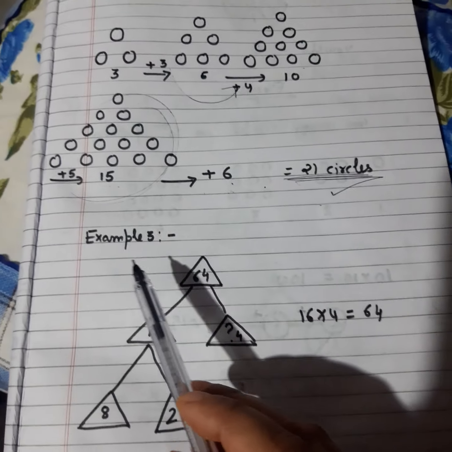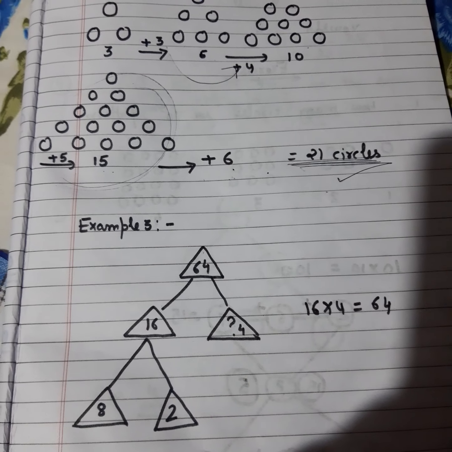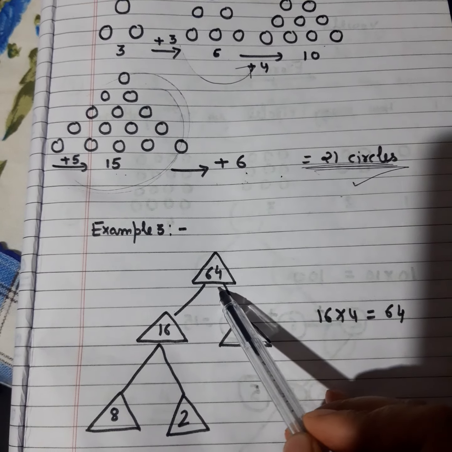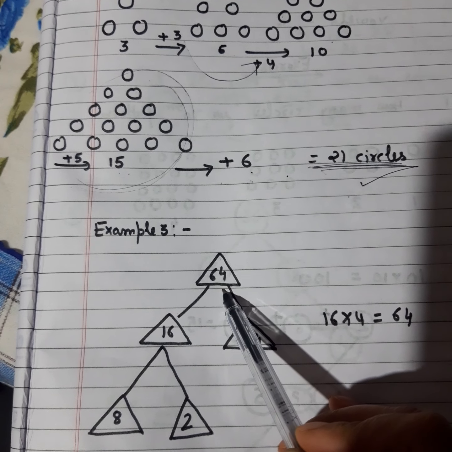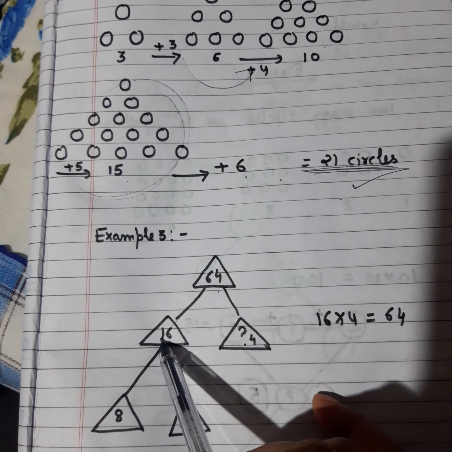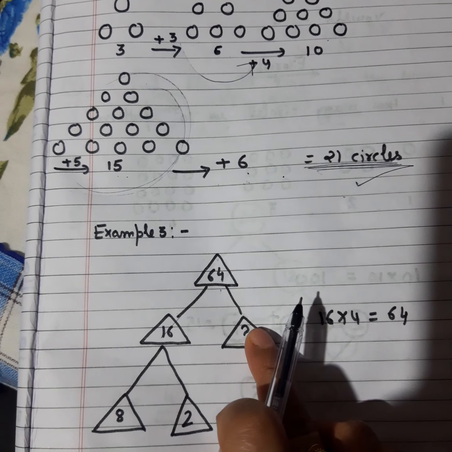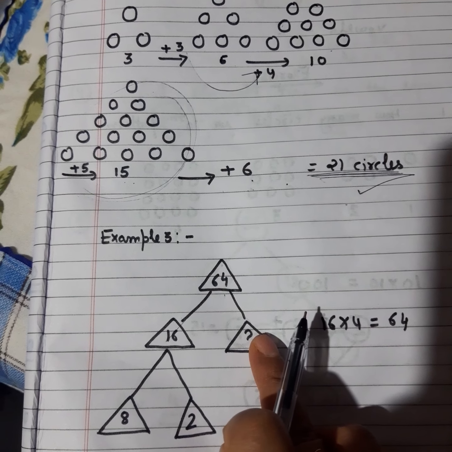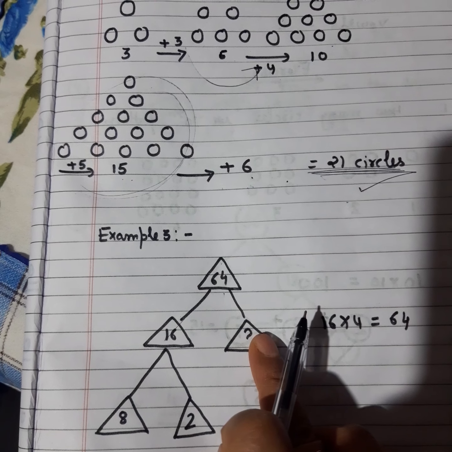Now, example number 3. In example number 3, the first number given is 64. Under 64, we had divided 64 as 16, and then a question mark is there. It means at the place of the question mark, you have to find your answer.